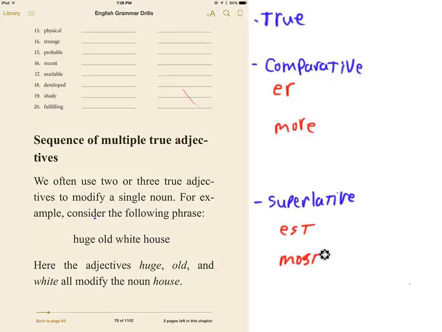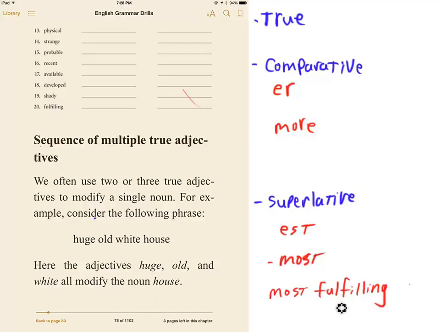So when to use each one, and this is where it gets a little bit more tricky. We're just going to do a quick review here. Remember, if it's a 3-syllable word, you always use the word most. So we're going to take fulfilling. That was the most fulfilling assignment I've ever done.